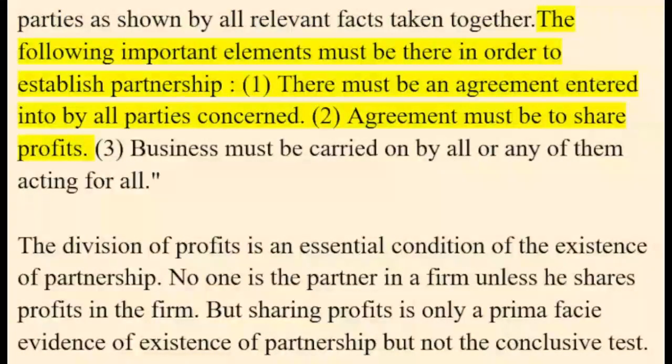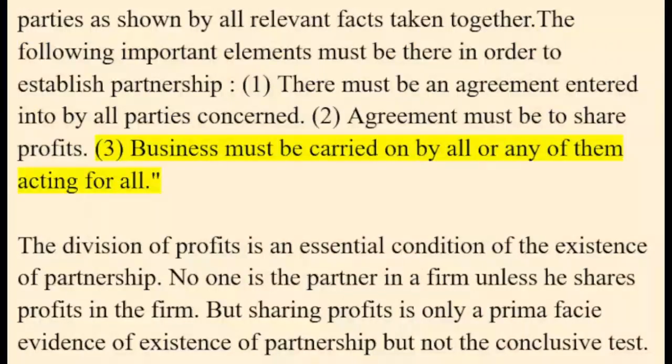The following important elements must be there in order to establish partnership. 1. There must be an agreement entered into by all parties concerned. 2. The agreement must be to share profits. 3. Business must be carried on by all or any of them acting for all.